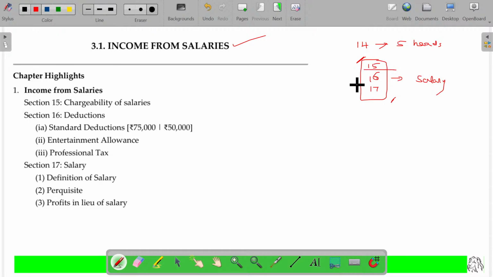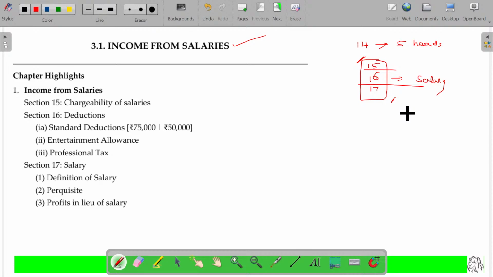3 predominant sections. Usually, whatever the head may be, 3 components will be there. One is all about what incomes are covered under this head. Is there any deduction available from those incomes? Income is earned with some expenses only, so what sort of expenses can be deducted from your gross income? Are some of the incomes considered exempt or not? So these are the three blocks that are going to be studied.